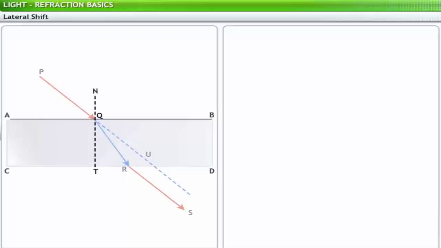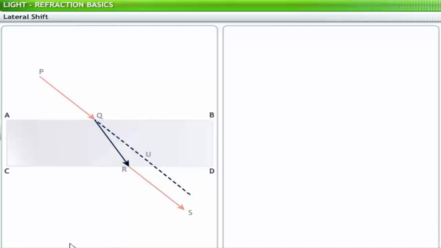NQT is the normal at Q on the face AB of the slab. QT is the thickness of the slab, represented by T. Angle PQN is the angle of incidence of the light ray in air, represented by i. Angle TQR is the angle of refraction of the ray in the slab, represented by r.